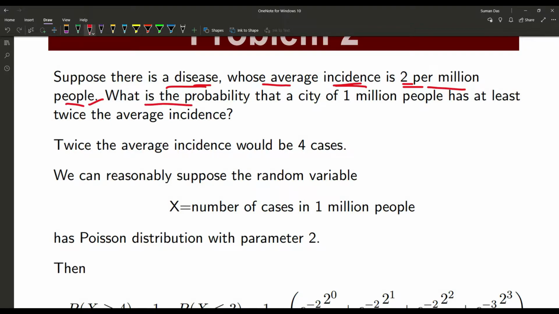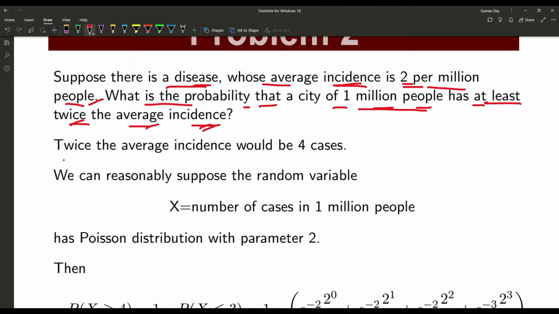What is the probability that a city of 1 million people has at least twice the average incidence?